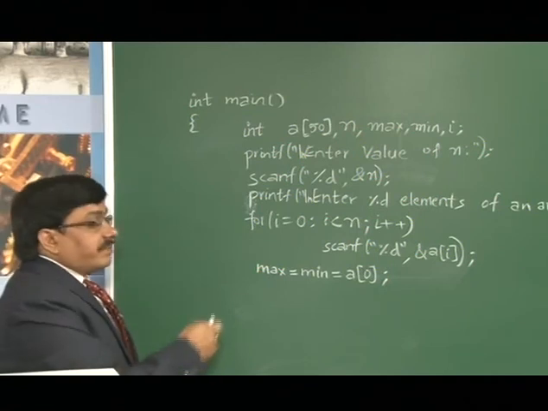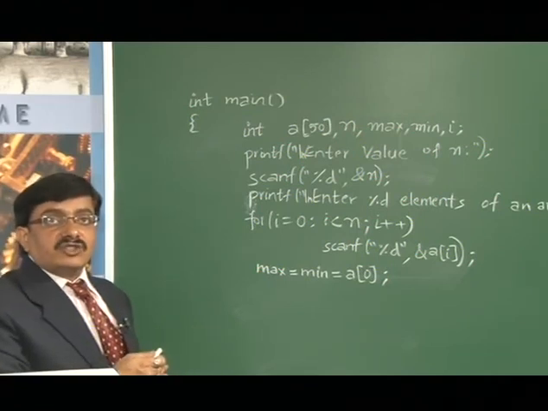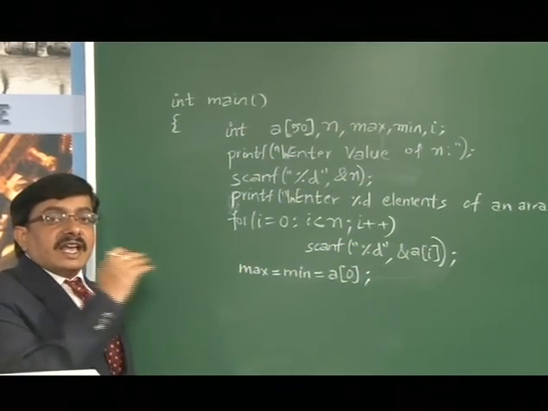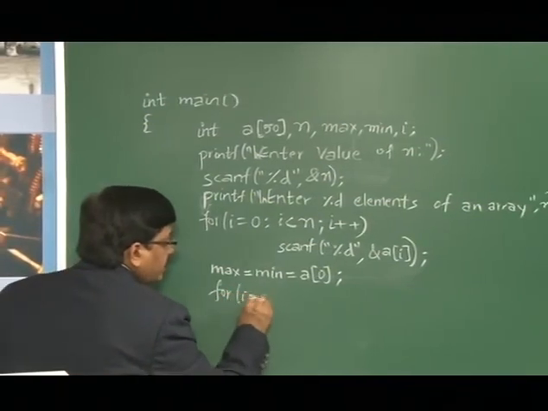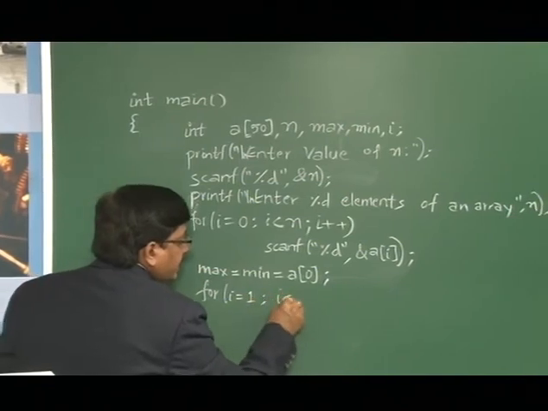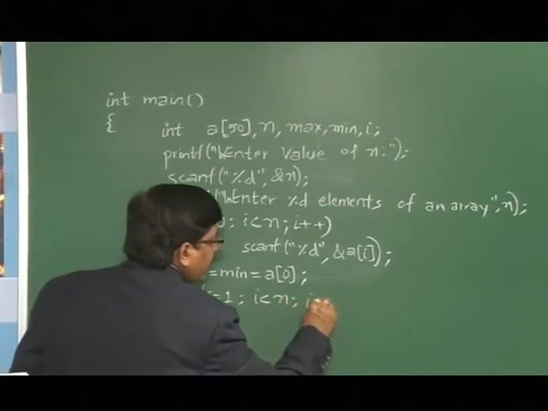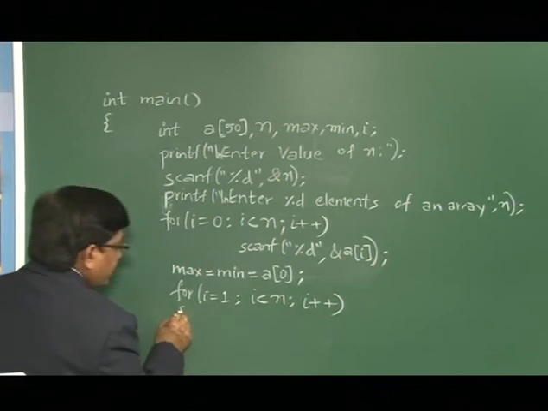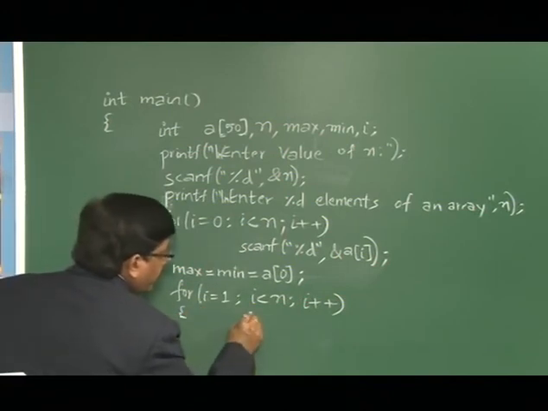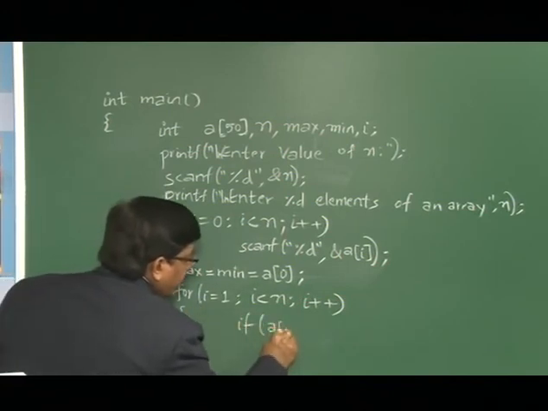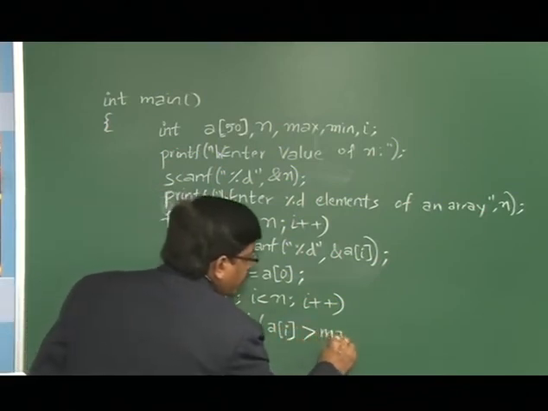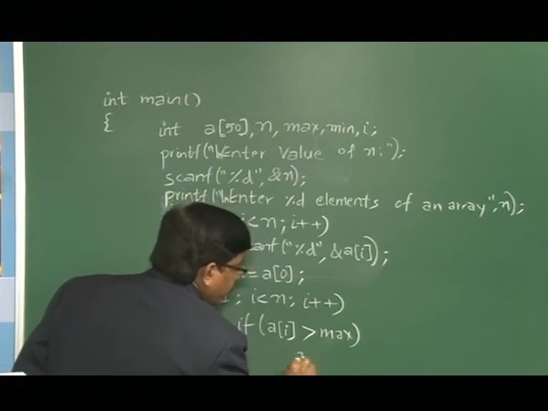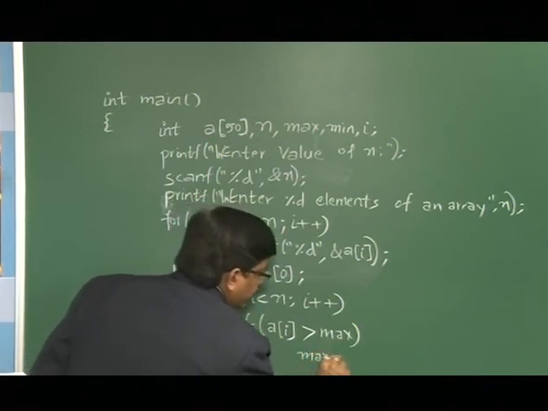Now I should compare the assumed max and min value with the rest of the elements of the array, so for i is equal to 1, i less than n, i plus plus. In this loop I need to compare: if a of i, the next element, is greater than the assumed max value, then I should change the max value to a of i.